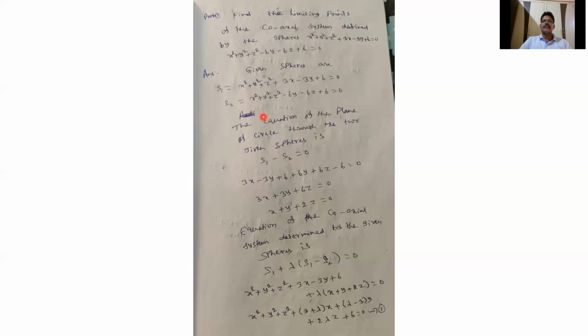Here S1 is x² + y² + z² + 3x − 3y + 6 = 0, and S2 is x² + y² + z² − 6y − 6z + 6 = 0.